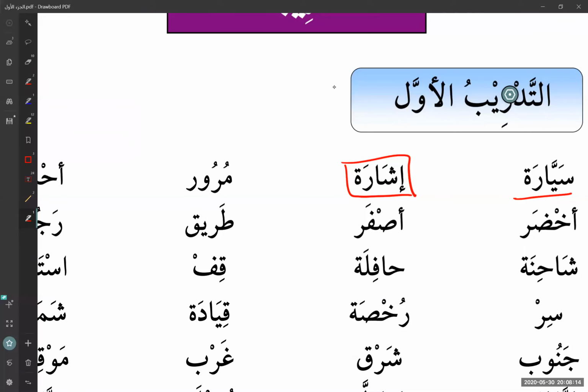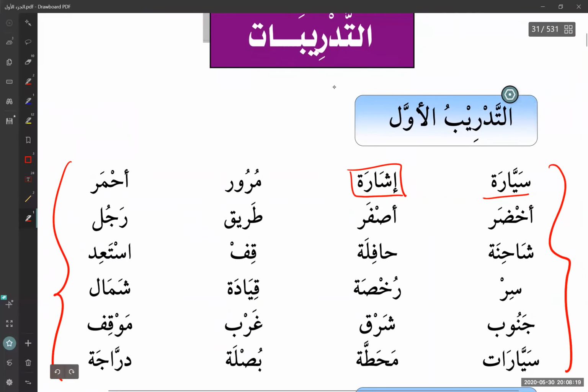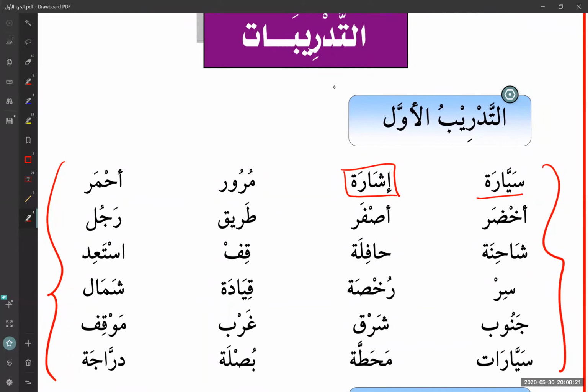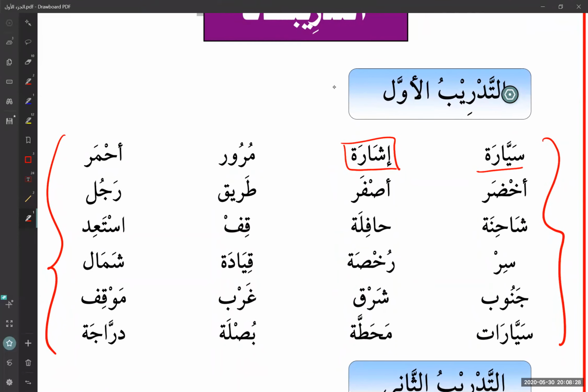Okay, and then murur is traffic. Ahmar is red, akhdar is green, asfar yellow, and tariq. Okay, so the rest of this, I think you already know. Rajul, I said rajul was man.